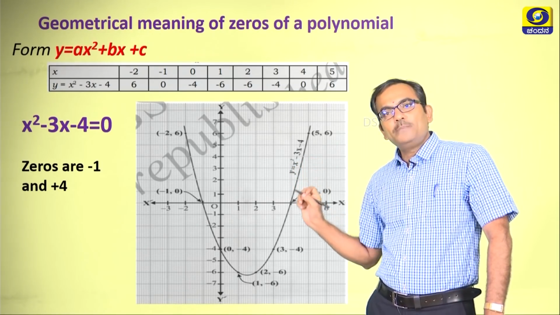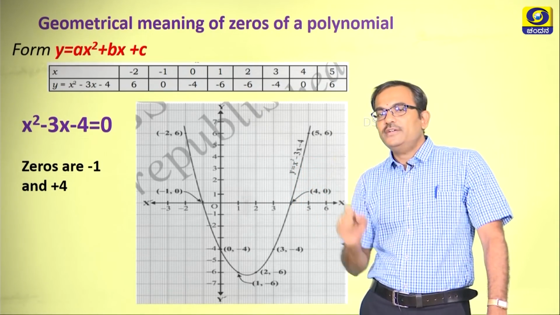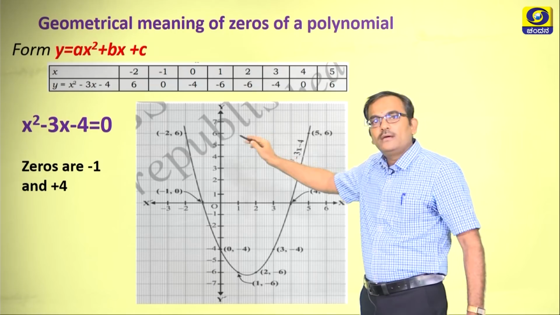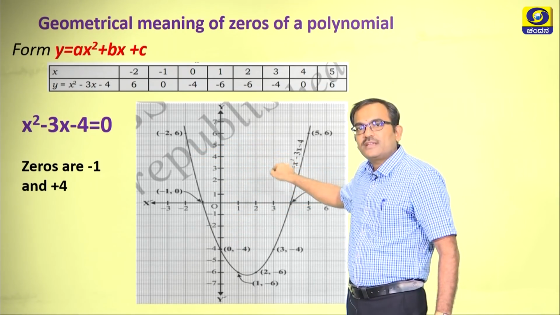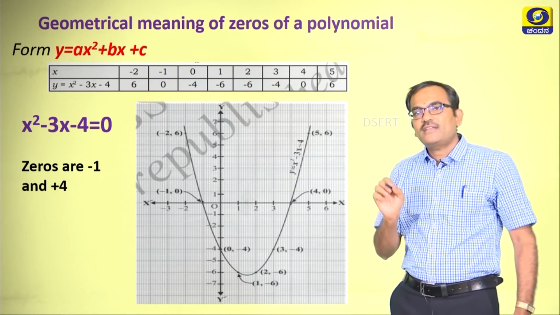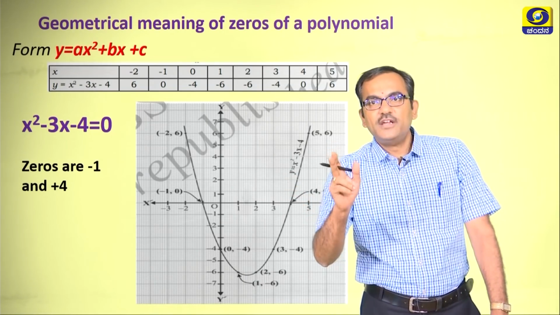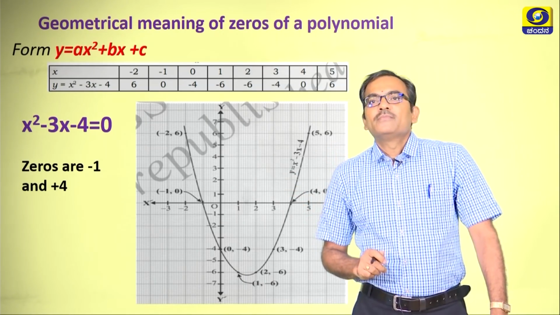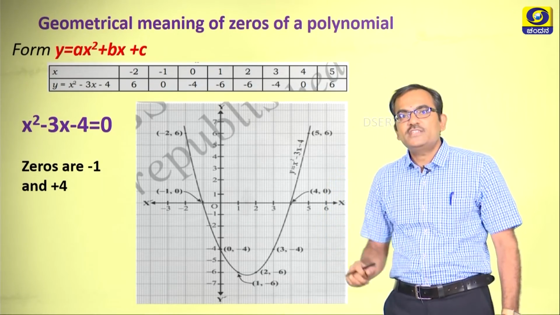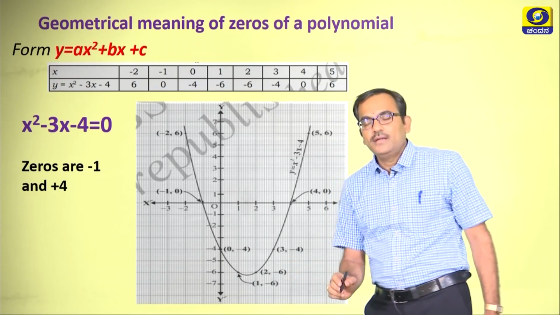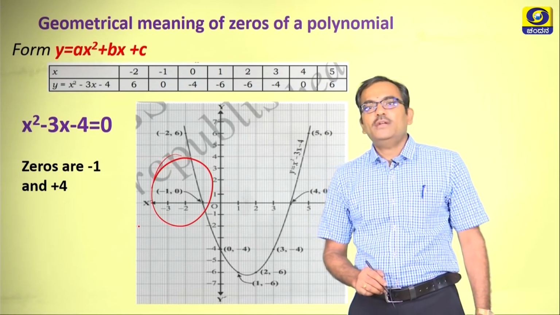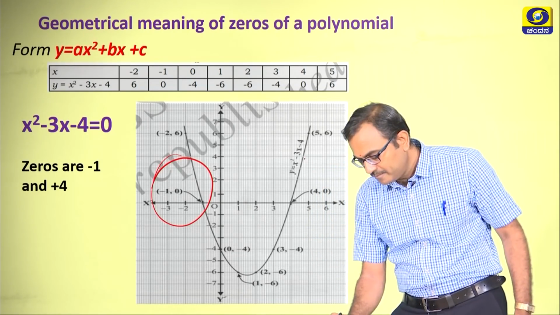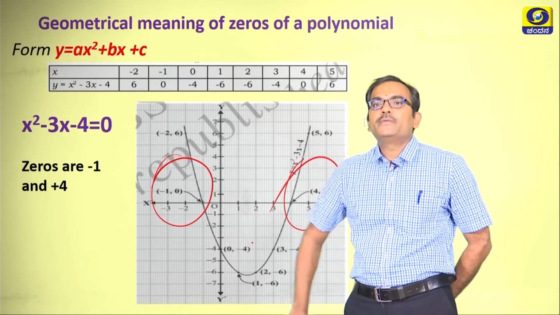And you also observe a peculiar thing here, this parabola is cutting the x axis at two distinct points, right? And those distinct points are nothing but minus 1 comma 0 and 4 comma 0.